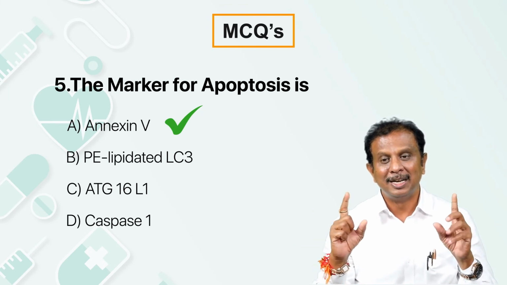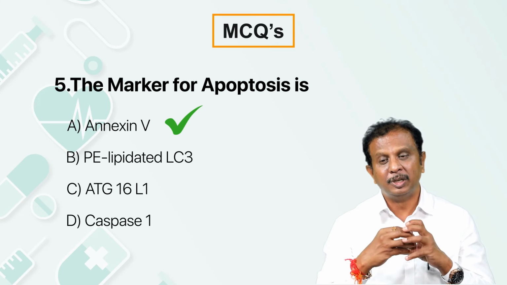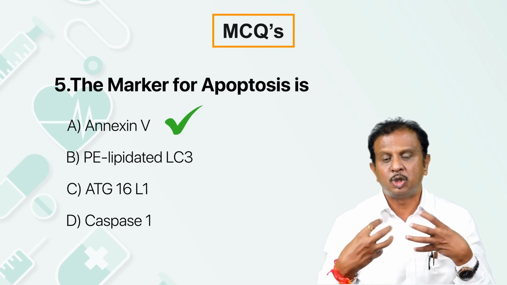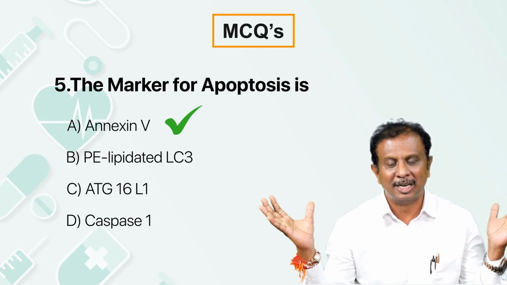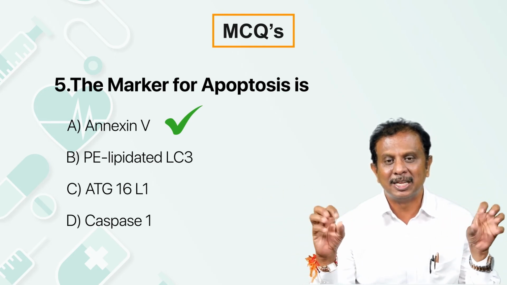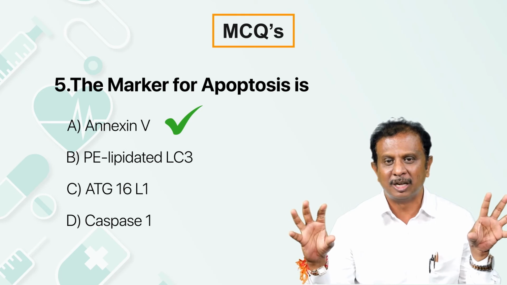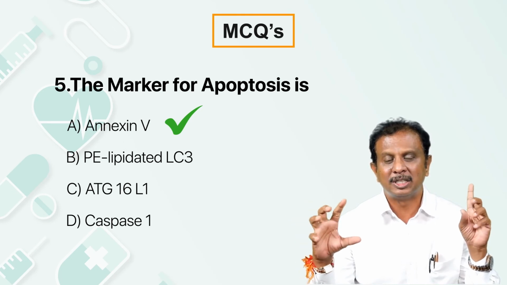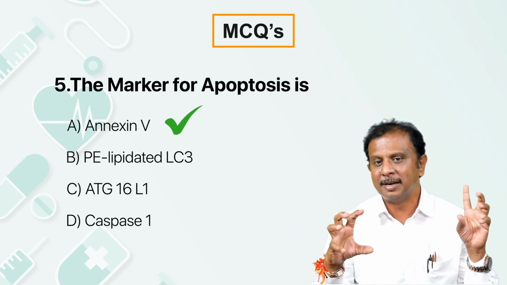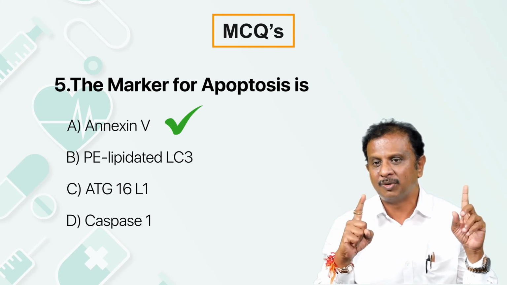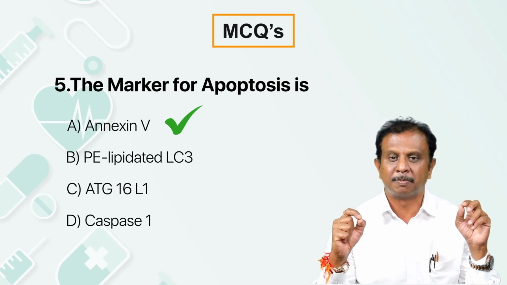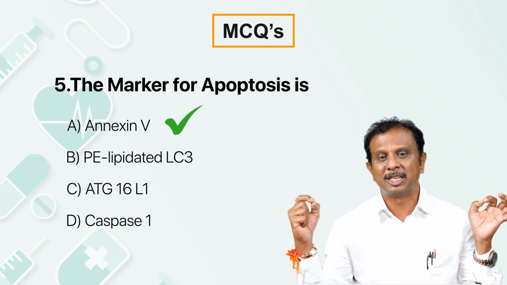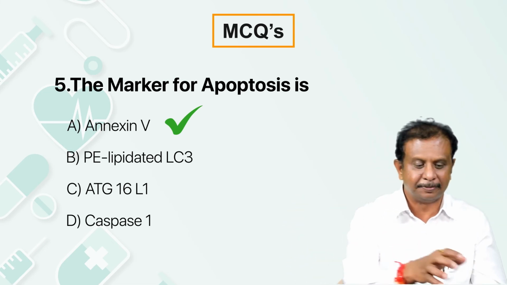Remember, I did say in apoptotic bodies, the phosphatidylserine, which is supposed to be inside the cell membrane, starts getting expressed outside. That is when it starts sending eat-me signals to the surrounding macrophages. And that is when surrounding macrophages recognize them, eat them away, and dispose of them, what we call efferocytosis. Annexin 5, which is a cytoplasmic protein, has a tendency to bind to the phosphatidylserine when it gets expressed on the outer surface.